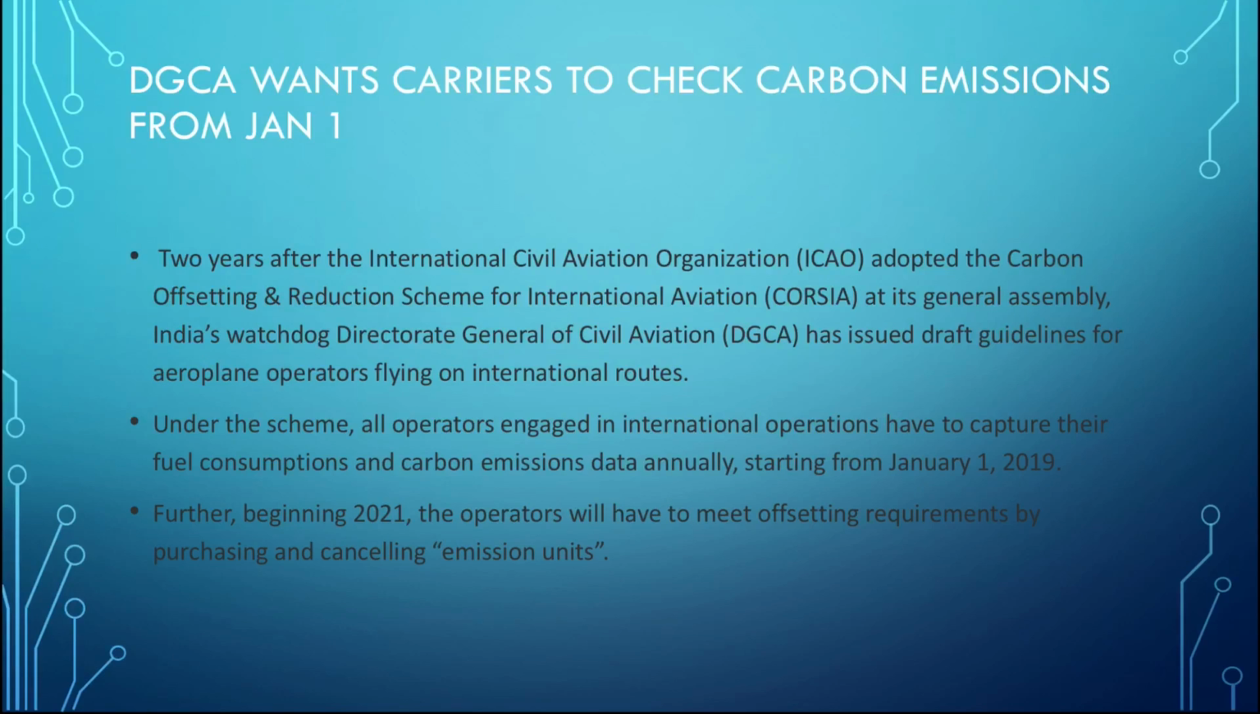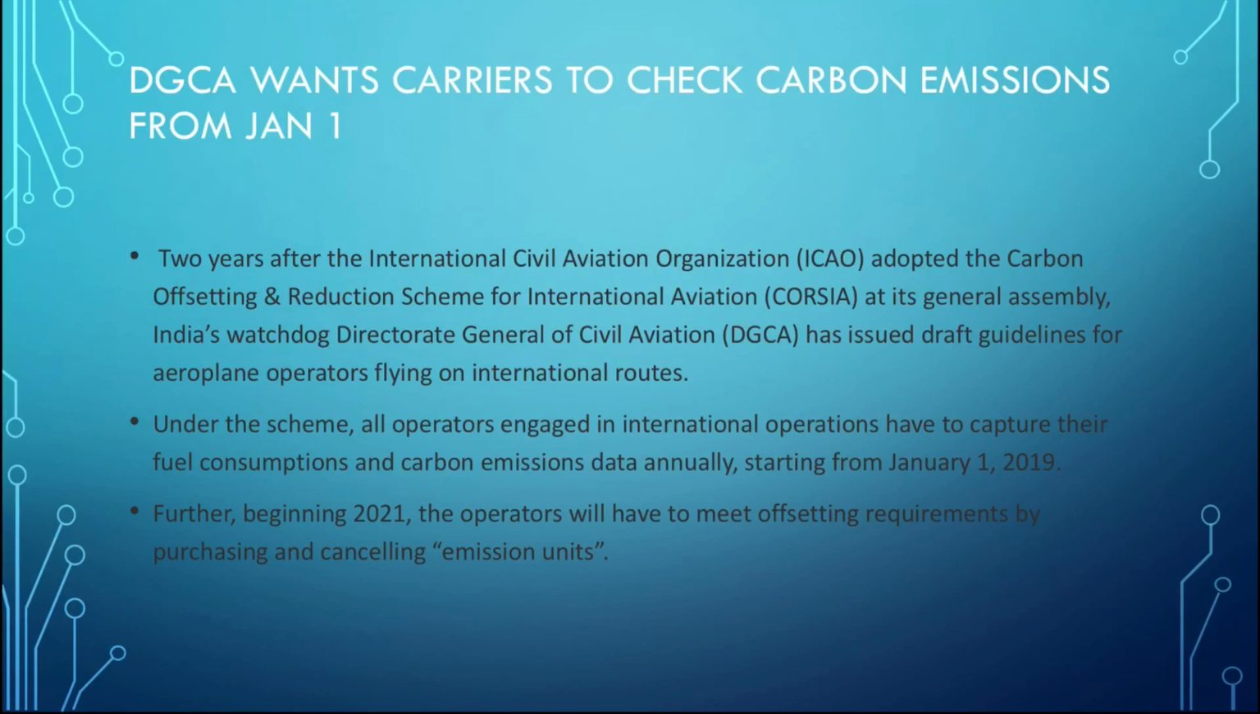Because for the 2 years, for 2019 and for 2020, what they are going to do is, all the aeroplane operators are going to make a database of how, from India, from Delhi to, let's say, New York City, how much amount of fuel was spent and how much amount of carbon was emitted. So they are going to make a database for that for 2019 as well as for 2020, and it will go on for every year.